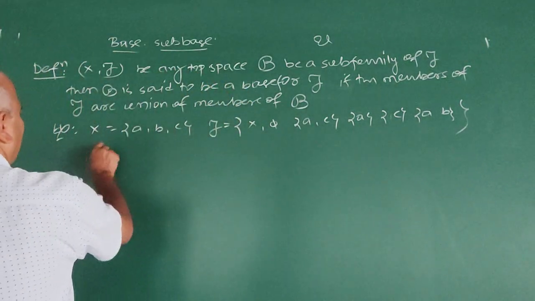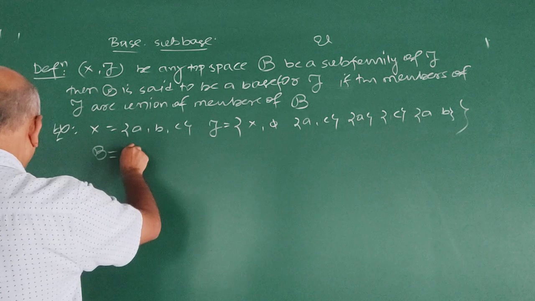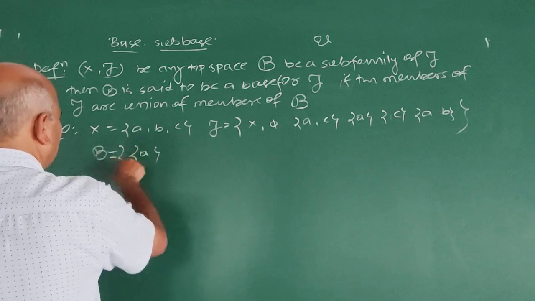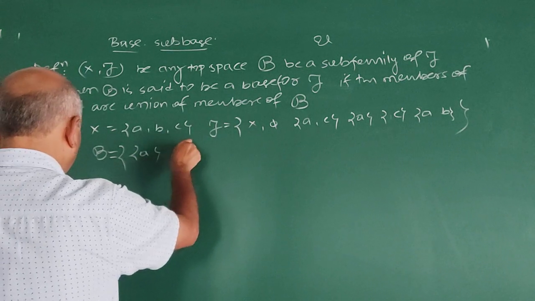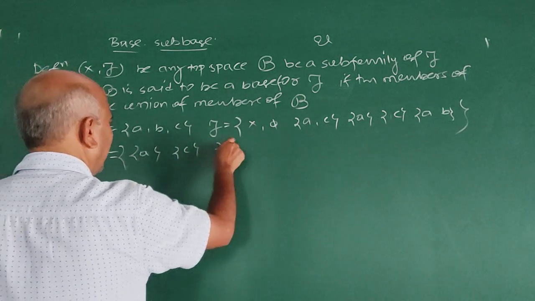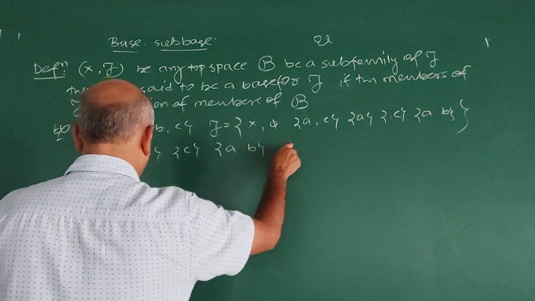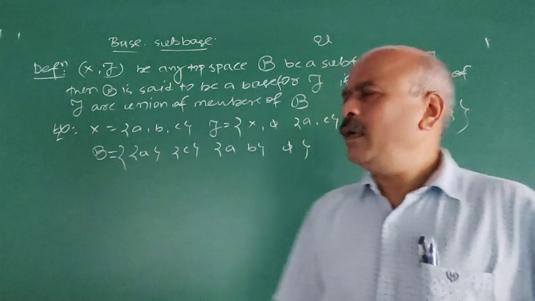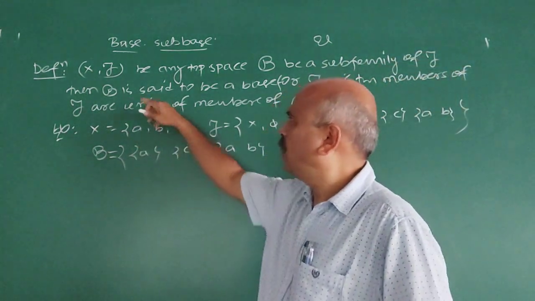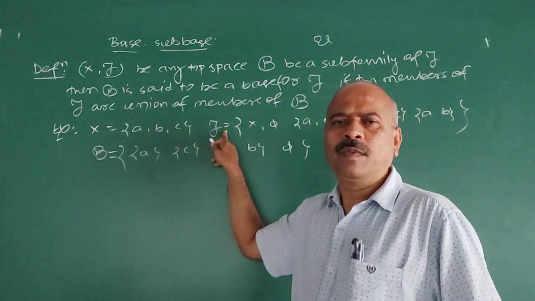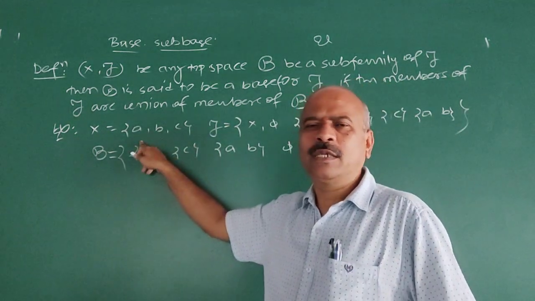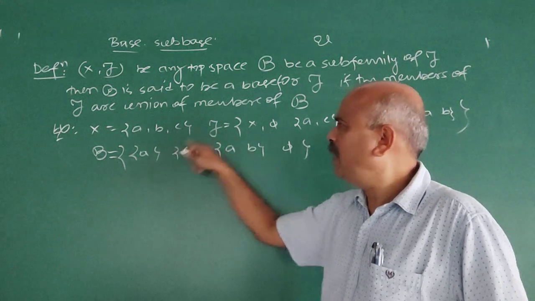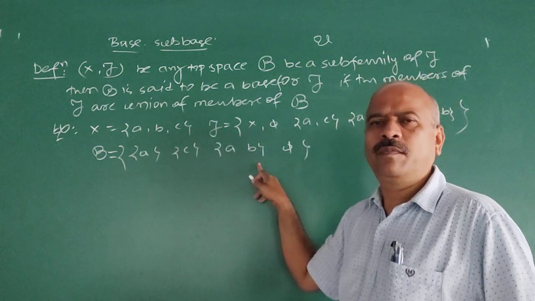Then suppose B is, take B equal to a subfamily of τ here: {a}, {c}, {a, b} and φ. Then B is a base for this topology τ. See, τ is a topology on X and B is a collection of subsets of τ here.